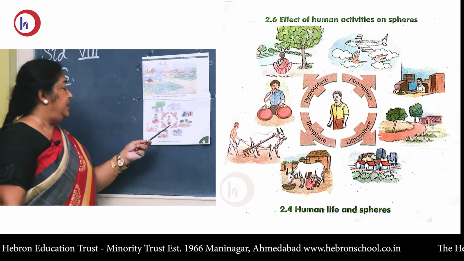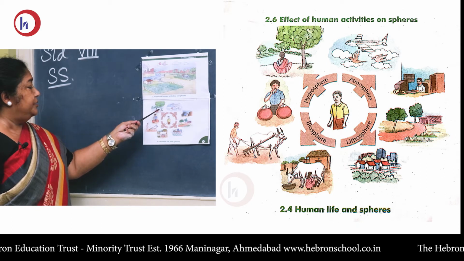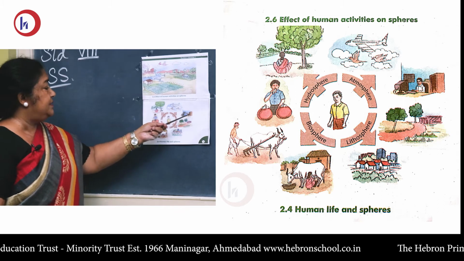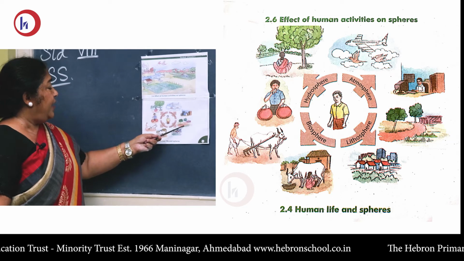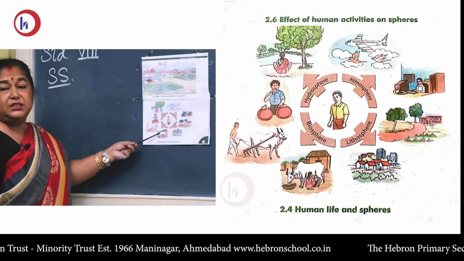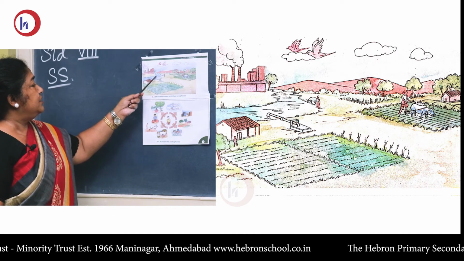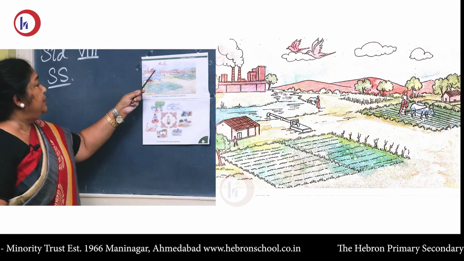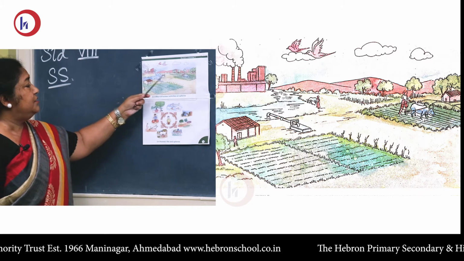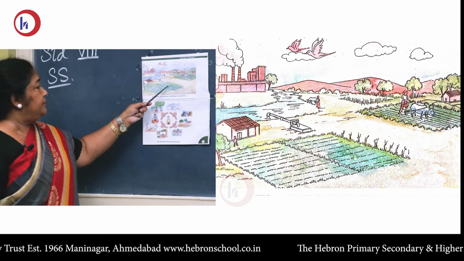As human beings, we do a number of activities. We use the water, we have the atmosphere for aeroplanes, we use buildings, we have fields to grow, construct houses, have agriculture, irrigation, and even factories. We affect all the other three spheres. Man affects all of them.